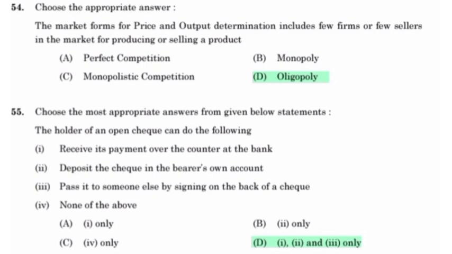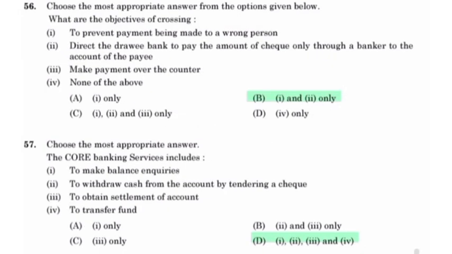at the bank, deposit the cheque in the bearer's own account, pass it to someone else by signing on the back of the cheque. Choose the most appropriate answer from the options given below. What is the objective of crossing? To prevent payment being made to the wrong person, directing the drawee bank to pay the amount of cheque only through a banker to the account of the payee.